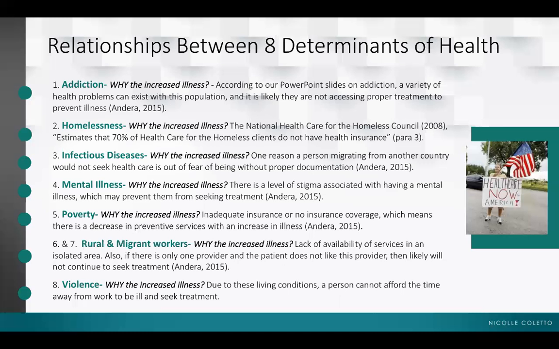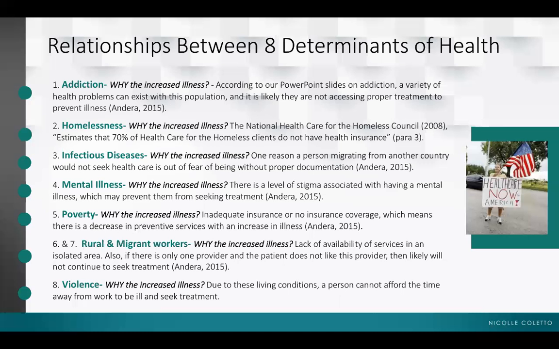And then 6 and 7 group together, rural and migrant workers. These groups can be described as having fewer years of formal education, poorer, increased exposure to environmental toxins, etc. Why the increased illness? One reason for this group can be due to availability of services, living in an isolated area. And also, if there is only one provider and the patient does not like this provider, then likely they will not continue to seek treatment.